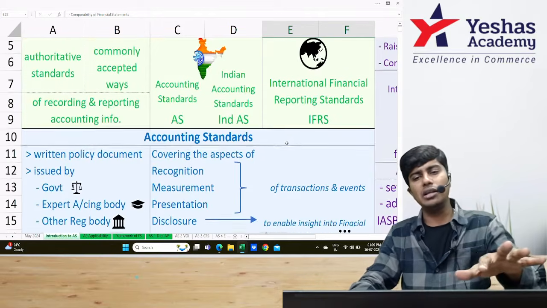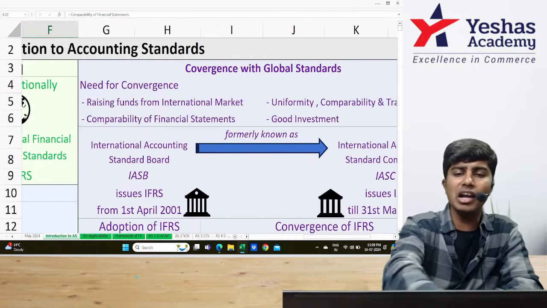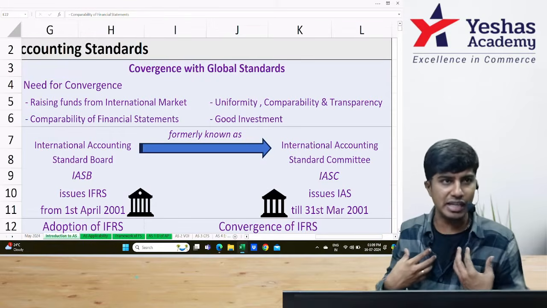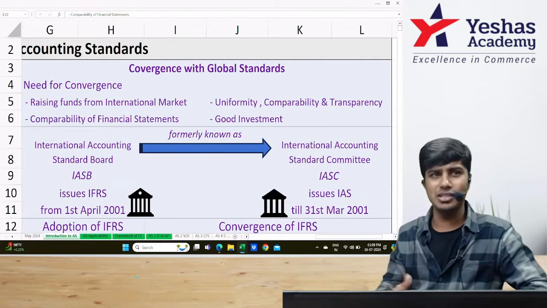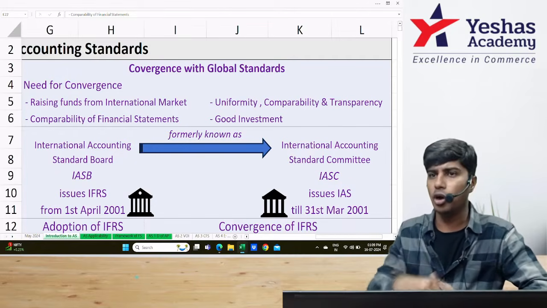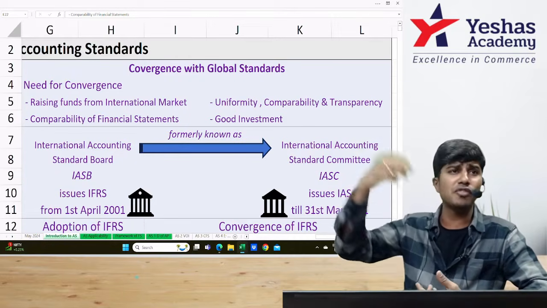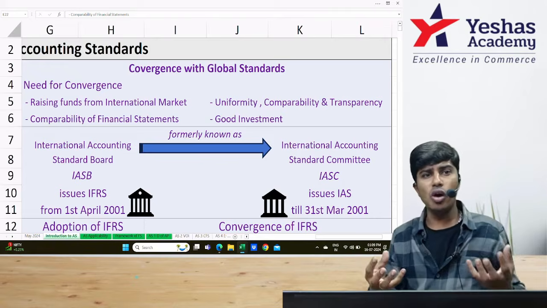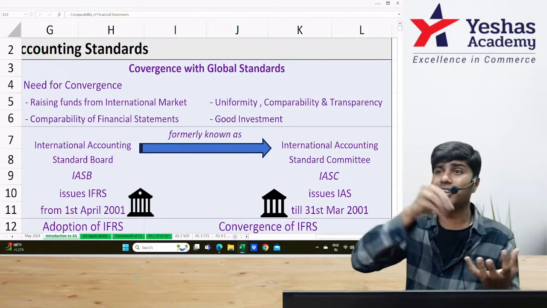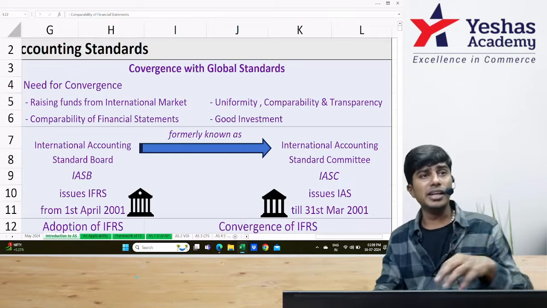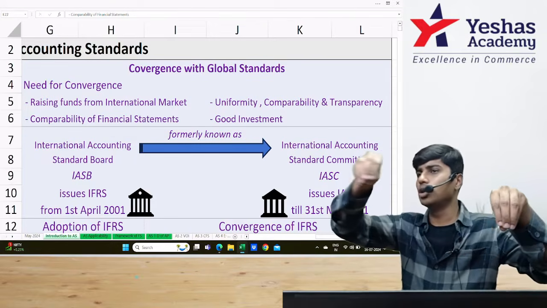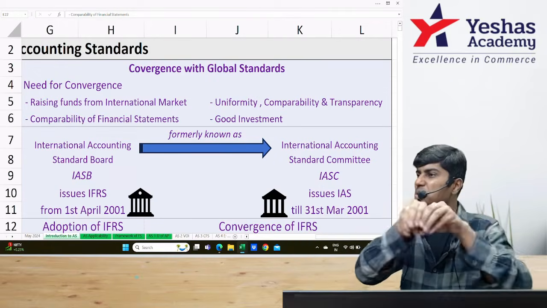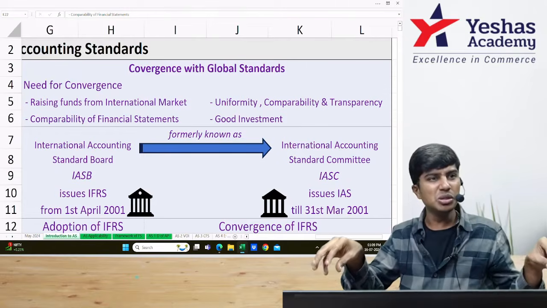Now let's see the global part, after we saw the Indian side of it. Why are we going to converge with IFRS and follow IND AS? What was the need? We had our own accounting standards. Why was there a need for IND AS to be brought into force? This is because whenever you seek investment from global companies, or whenever you invite companies from outside India to come do business in India, you want to help them understand what the reporting requirements of India are. So they need to know reporting standards of India and they need to know reporting standards of their country. And both of them might not be same. There is again a comparability issue, standardization issue, reliability issue, no uniformity.